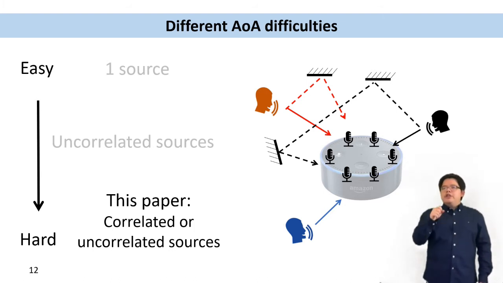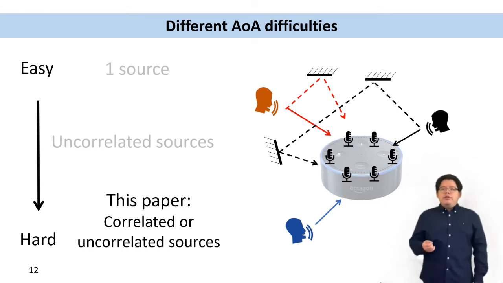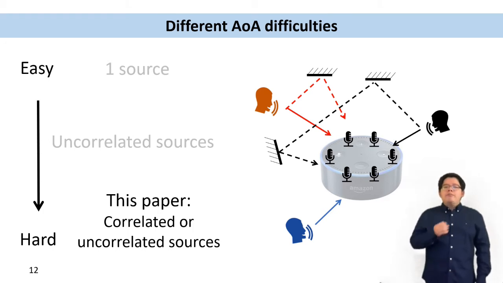So this paper targets the multiple echo scenario. We want to know the AOA of each echo. In the rest of the presentation, we will use the example of multiple echoes from one source, but this algorithm works for multiple sources, multiple echoes as well.